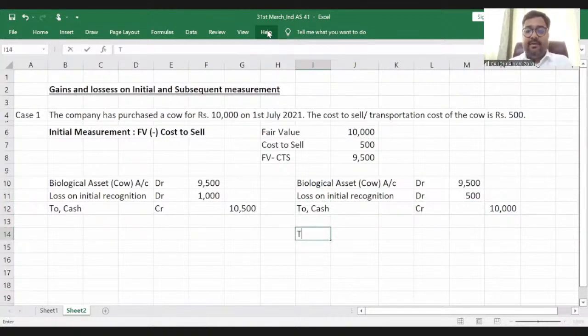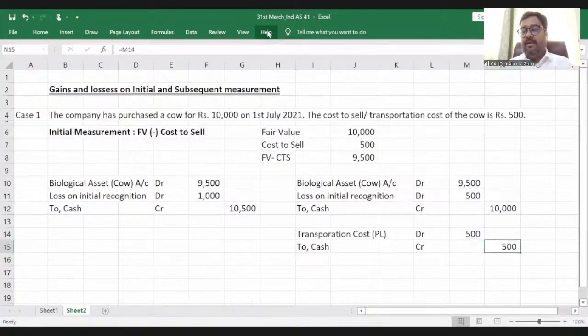And the second entry, transportation cost debit, which will go to P&L, transportation cost debit to cash, which will be 500 rupees, right? So alternatively, 1,000 has gone to P&L in the form of transportation cost 500, loss on initial recognition 500.